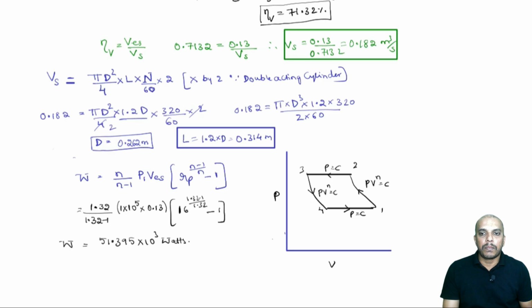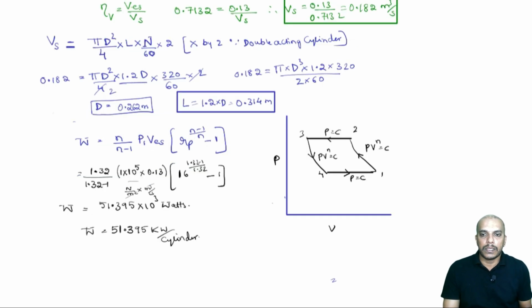because pressure is substituted in Newton per meter square, and the effective swept volume is in meter cube per second, and none of the other quantities here has units. So, meter square goes off, leaving Newton meter per second, which is joule per second, which is watts. So, for every cylinder, we can write that the work required will be 51.395 kilowatt per cylinder. But we have 4 cylinders here,